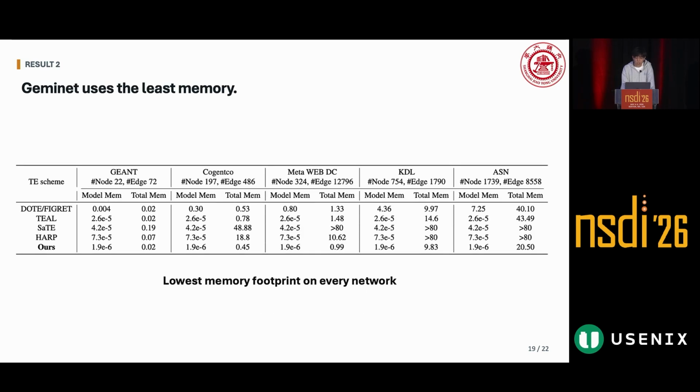The second result shows the GPU memory footprint of different methods across topologies of different scale. The takeaway is simple. Across every network we tested, Geminet has the lowest GPU memory footprint. As the network scale increases, the advantage becomes even more pronounced.